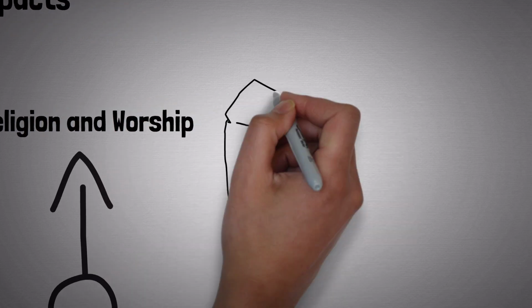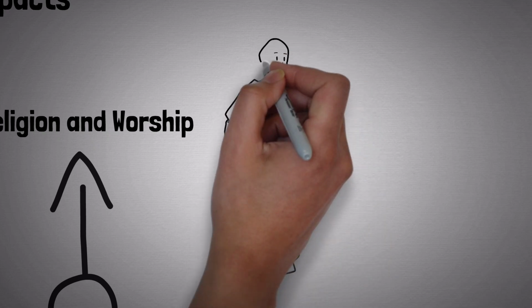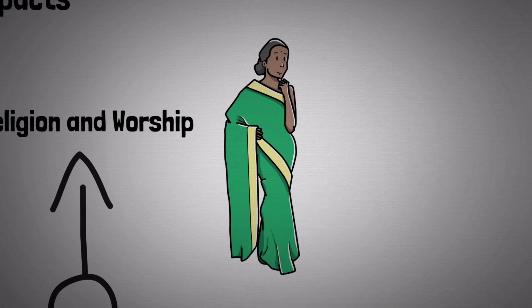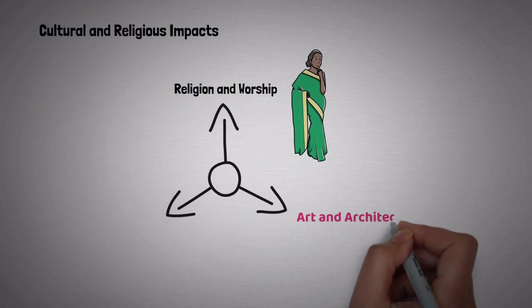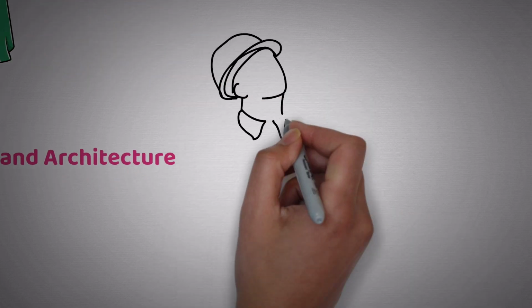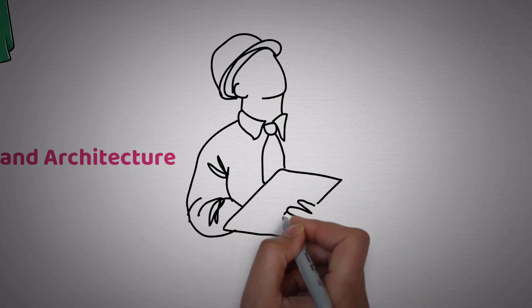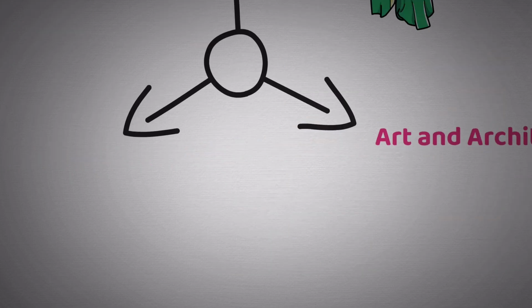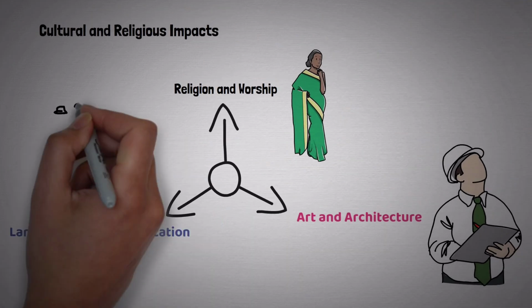Art and architecture. With more free time and extra food production, humans began focusing on art and architecture. Many of the art forms and structures we associate with early civilization come from the agricultural period. Language and communication. Settling in one place led to the development of more complex languages and communication systems. Humans, in search of better organization and exchange of information, began to communicate in more sophisticated ways.